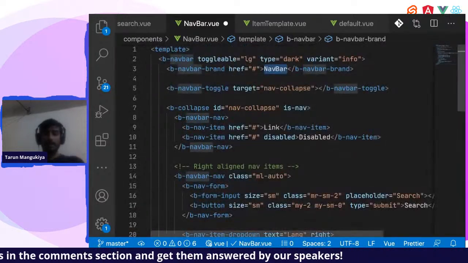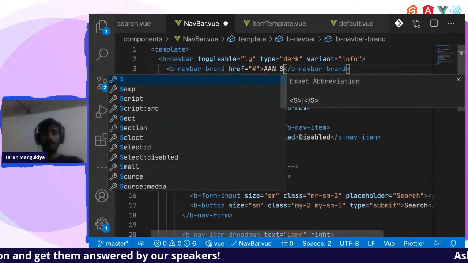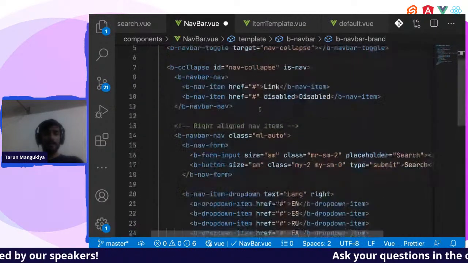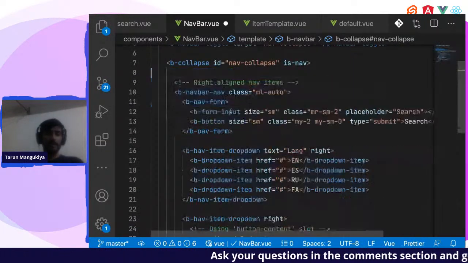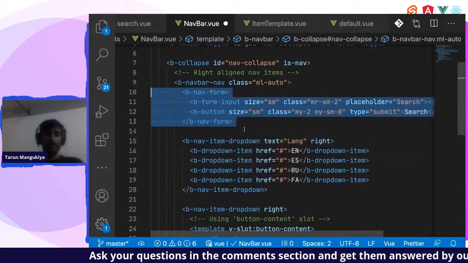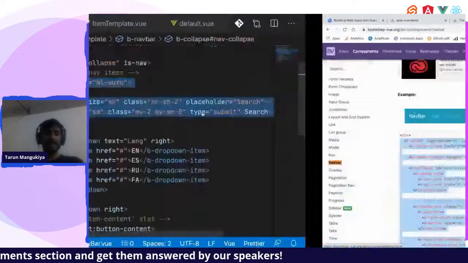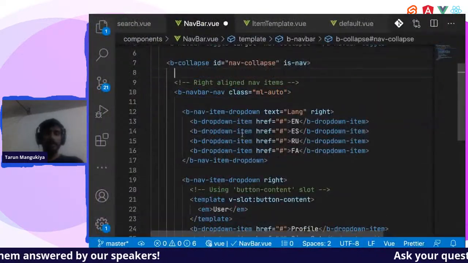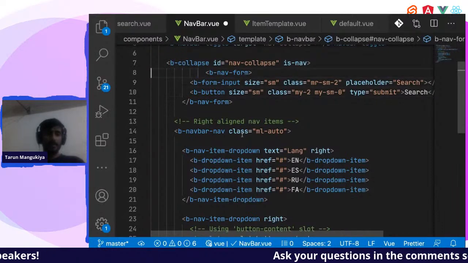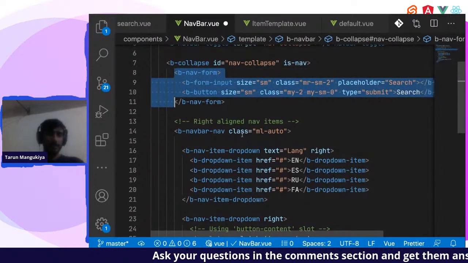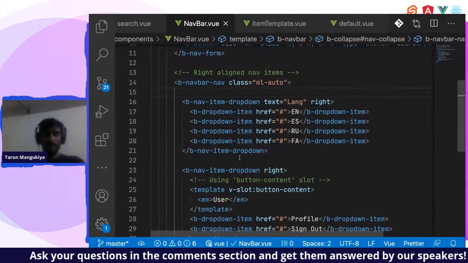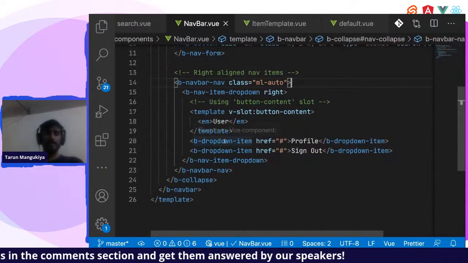I'll give it the name all about web search. Then we don't need other links. I'll remove them. Let us move the form. By default in the UI, we are seeing the form on the right. Let us move it to the left. This is fine. And some indentation work. I'll remove this translation stuff. Let us keep user over there.